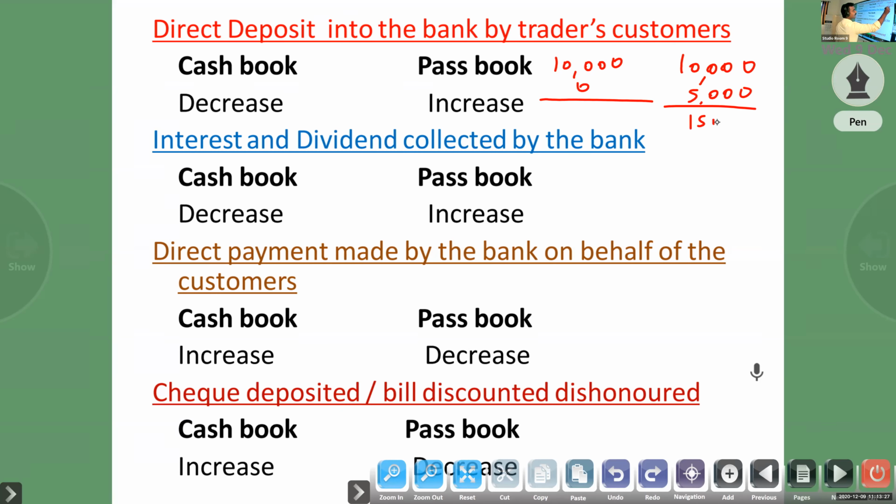So in this case, passbook increase, cash book decrease. You can understand direct deposit by the customer without informing us. That is an implied one, without informing us. So our passbook will increase, cash book decrease.